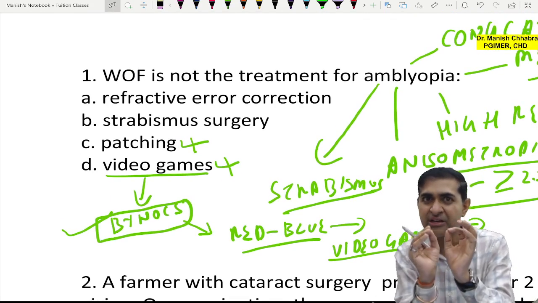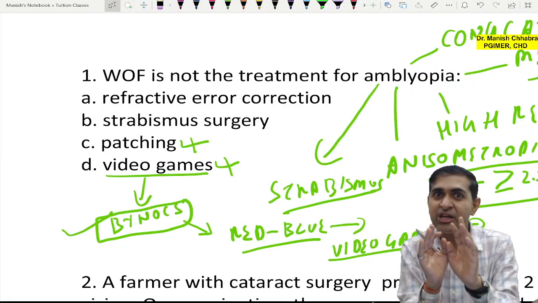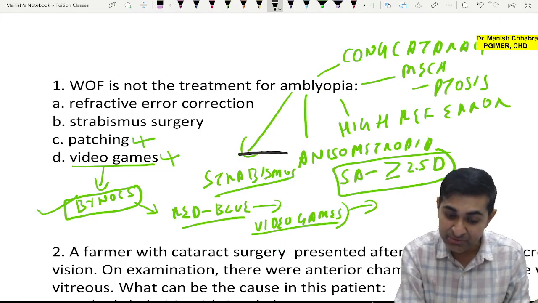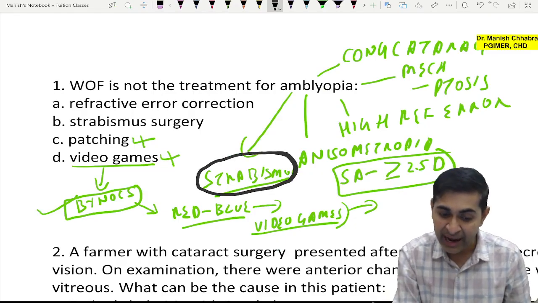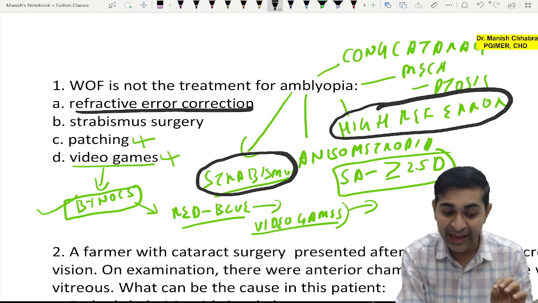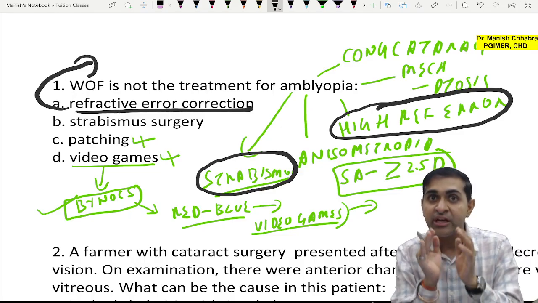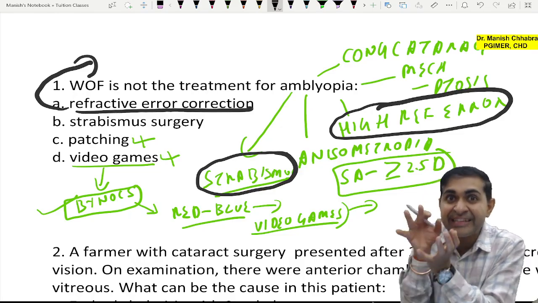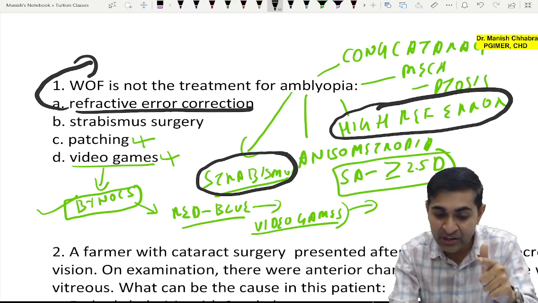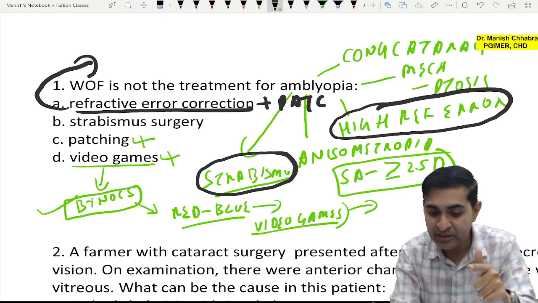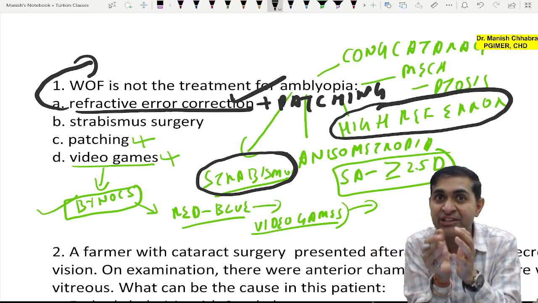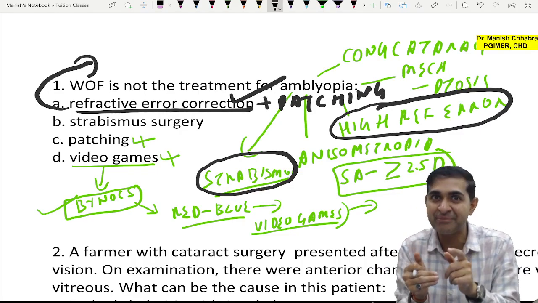Now there are two options which are left. You will say, sir, you just mentioned strabismus, so strabismus can cause amblyopia and refractive error can cause amblyopia. Now the option is refractive error correction. Of course, if the patient has refractive amblyopia, first you will correct the refractive error, then you will go on for patching. So that is not the answer. Refractive error correction is eventually part of amblyopia treatment.